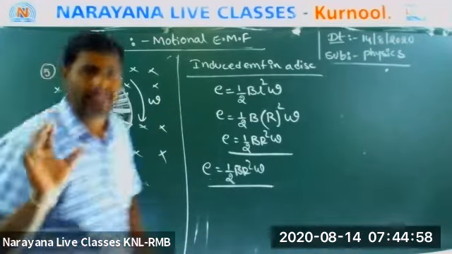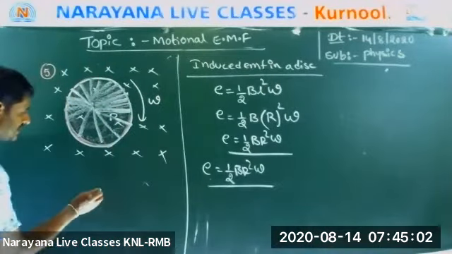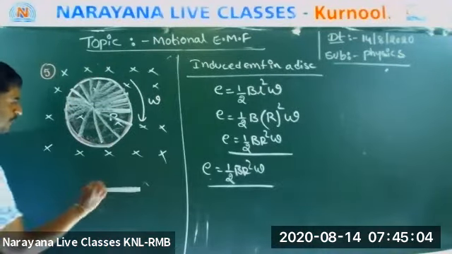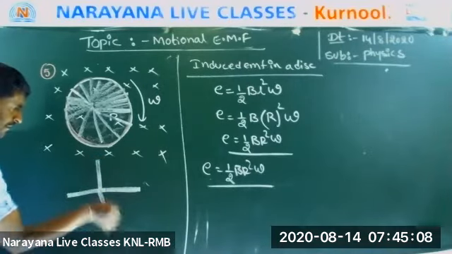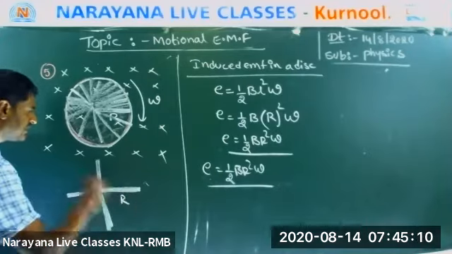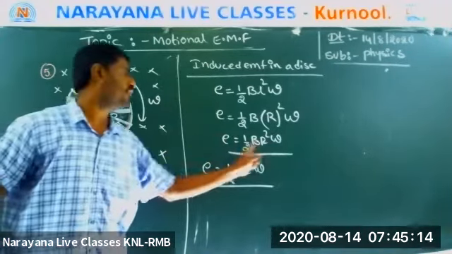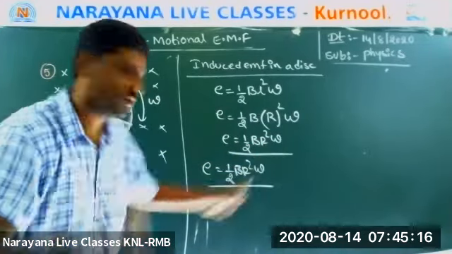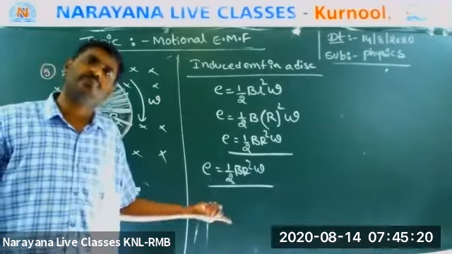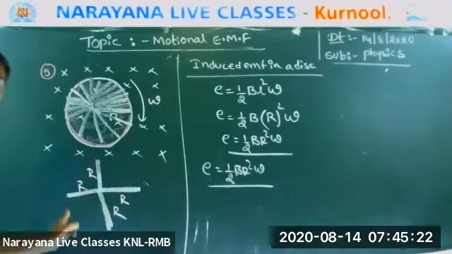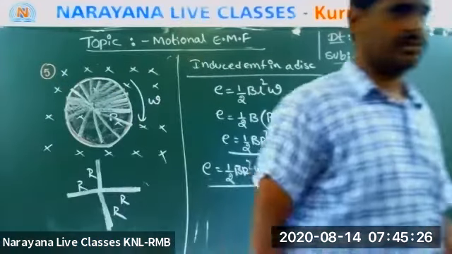Here we are assuming the disk is made by bars. This is one bar, here is another bar, another bar, and the remaining bars are also there, whose length is r. So what is the answer? Half BR square omega for one bar. Now I want to find it for the total bars. What is the answer? Same. Why? Because all bars are in parallel. Are you understood?